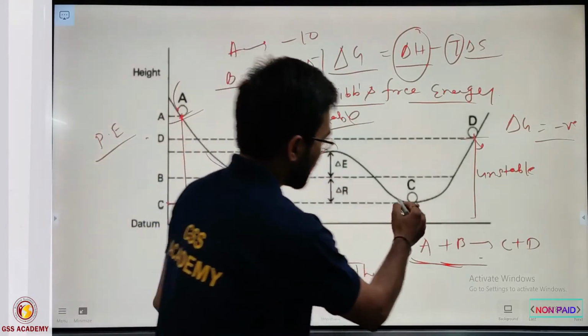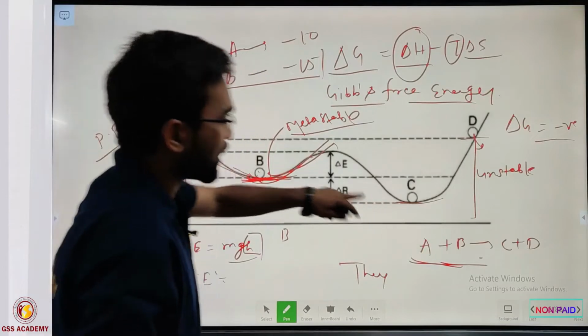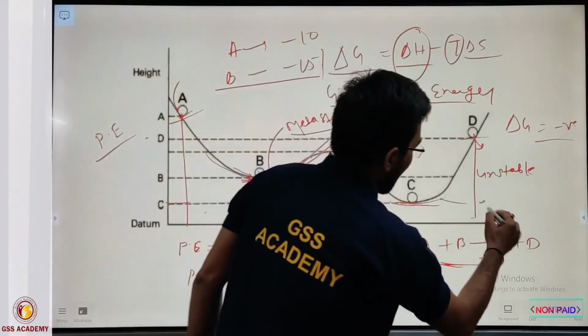If you look at C, it corresponds to the datum plane and it is totally in a stable state.